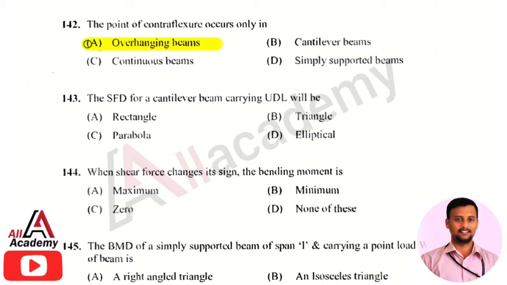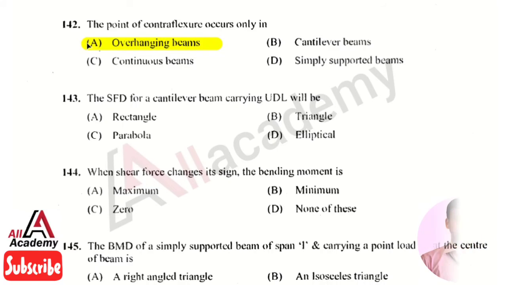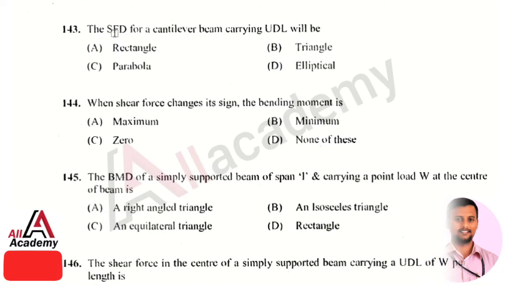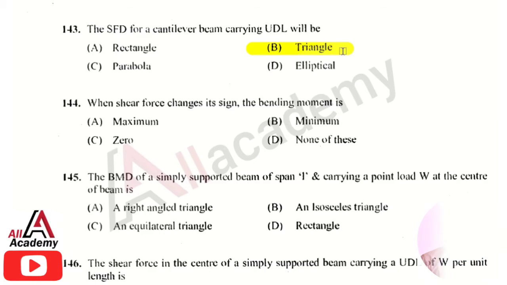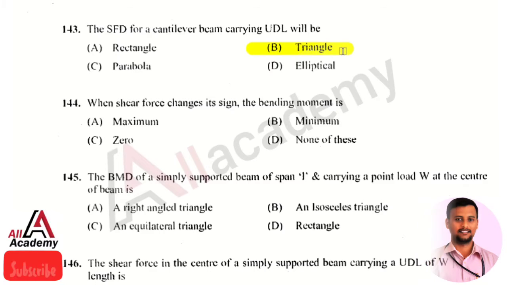So the point of contraflexure occurs only in overhanging beams. And the next question is the SFD, that is shear force diagram for a cantilever beam carrying the UDL, that is uniform distributed load, will be. The right answer is option 2, that is it is in the shape of a triangle. The SFD for a cantilever beam carrying the UDL will be in the shape of a triangle.